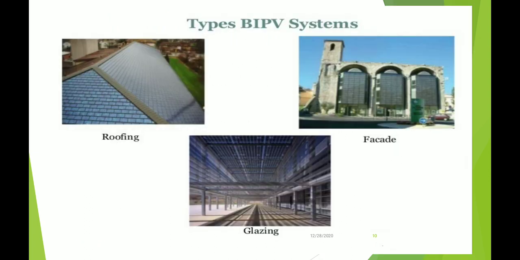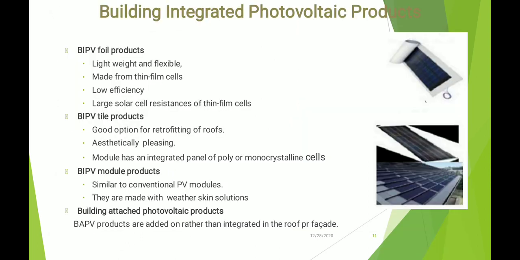These are a few types of BIPV systems: roofing, glazing, and facade, as you can see from the photo. As the word says, BIPV foil products are light in weight and flexible. They are made up of thin film cells, have low efficiency, and large solar cell resistance of thin film cells. Then BIPV tile products are a good option for retrofitting of roofs.